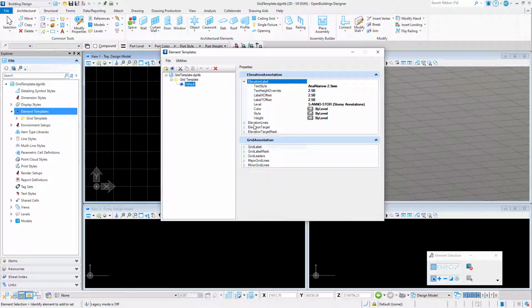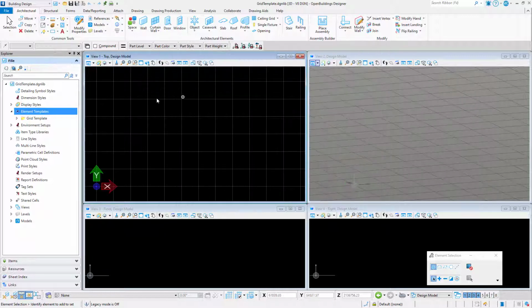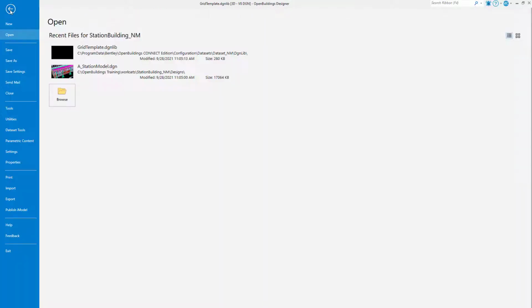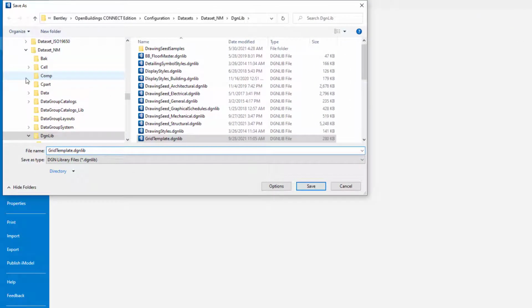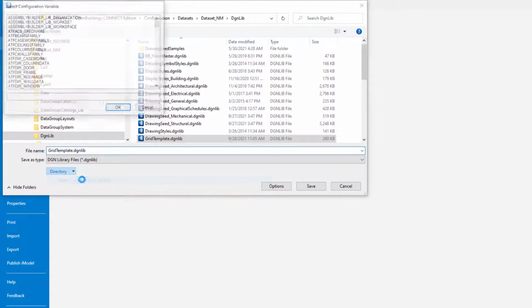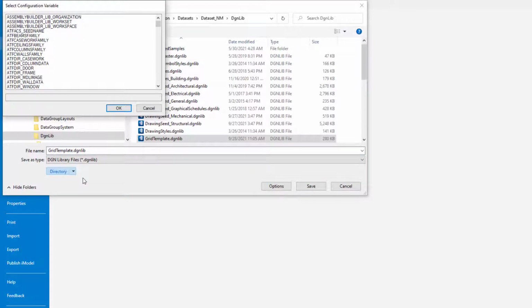So I'm going to show you how to copy the DgnLib to another location so that you have your own custom grid template DgnLib. We'll close the dialog and go to the backstage to do a Save As. Now, where do I save my new DgnLib? Again, I will use a config variable to find the correct location. There are three variables that should point to locations where different levels of standards are stored.